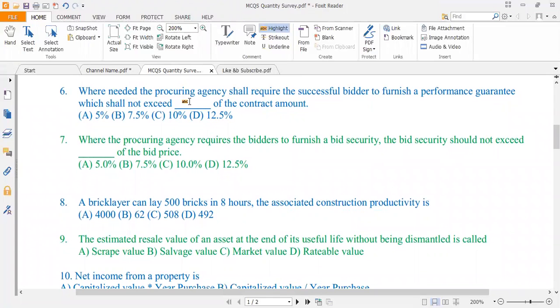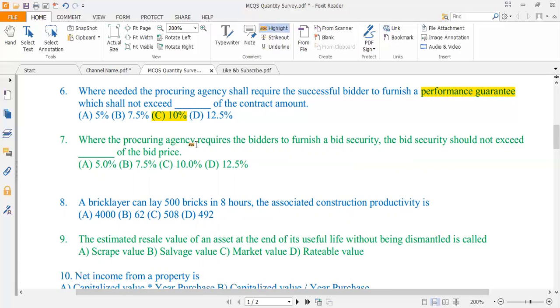Where needed, the procuring agency shall require the successful bidder to furnish a performance guarantee which shall not exceed dash of the contract amount. Option A 5%, option B 7.5%, option C 10%, option D 12.5%. So the correct answer is 10%, because 10% is the performance guarantee which will be submitted by a contractor.